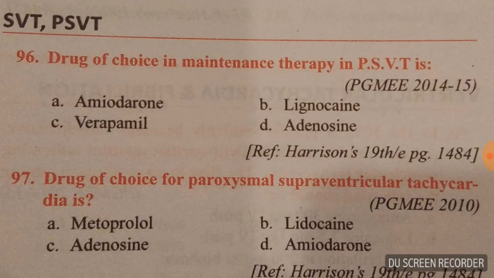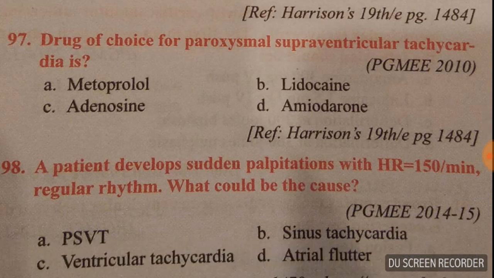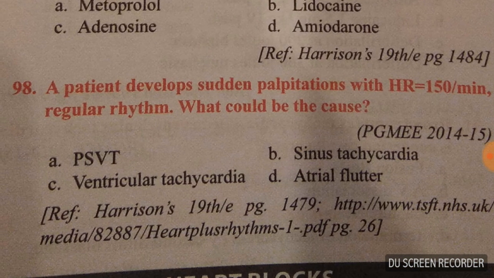Drug of choice in maintenance therapy in PSVT is, this is verapamil, guys. C option. 96, C is right. Drug of choice for paroxysmal supraventricular tachycardia, it's adenosine. C. 97, C. A patient develops sudden palpitation with heart rate 150 beats per minute, regular rhythm. What could be the cause? Here the cause is, see guys, all four options, and answer is atrial flutter.